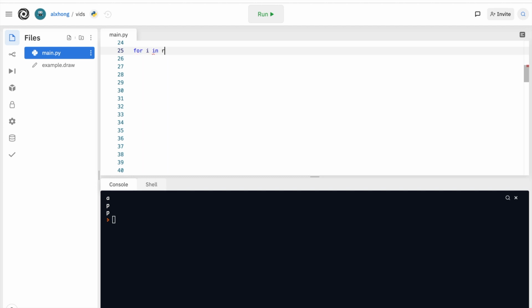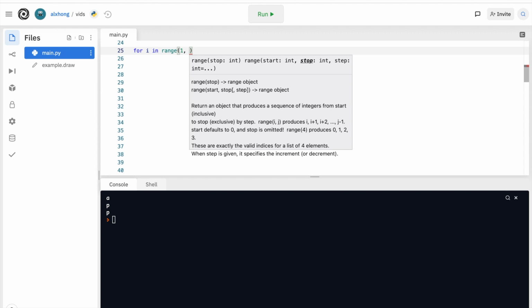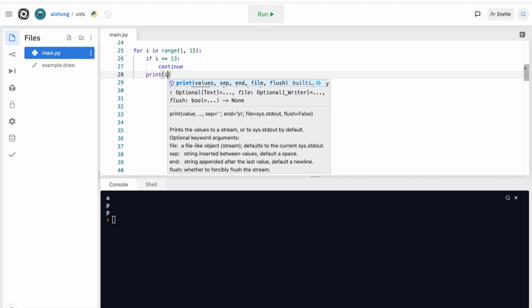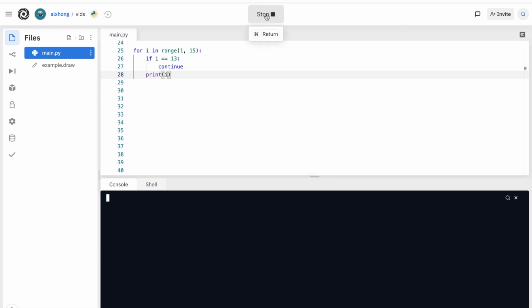For I in range, we want to print from 1 all the way to, let's say, 14. If the number I is equal to 13, it's unlucky, so we don't want it. All we have to do is not print it and continue. And outside of this if statement, which is for all other numbers, excluding 13, we simply want to print that number. We can try it out. It gives us 1 through 14, but as you can see, it skipped 13, which is what we want.